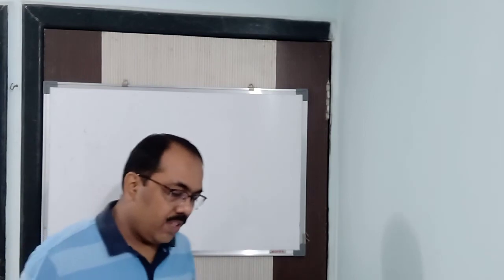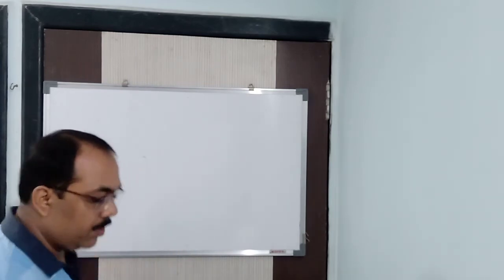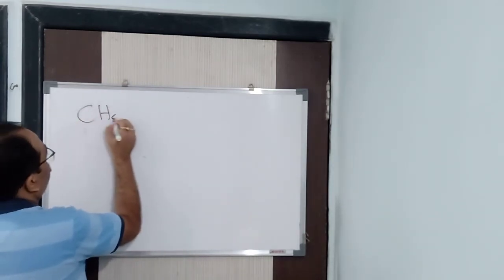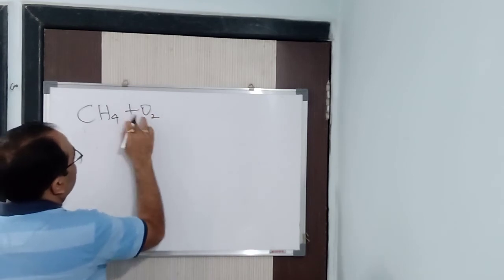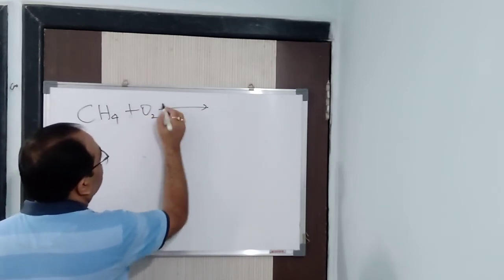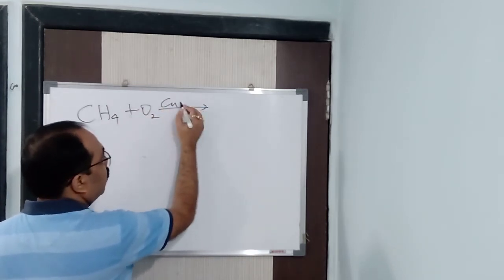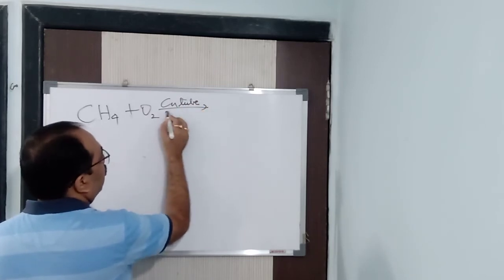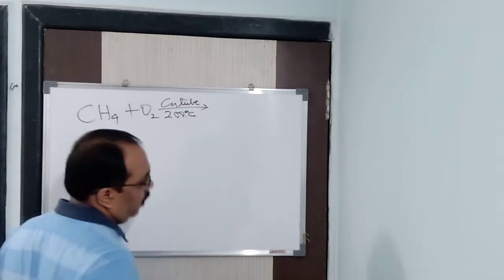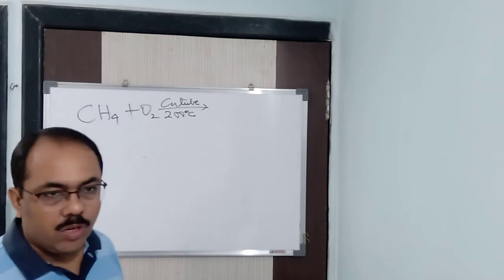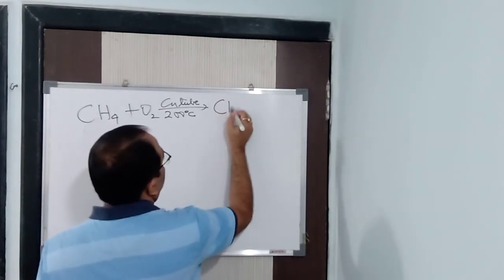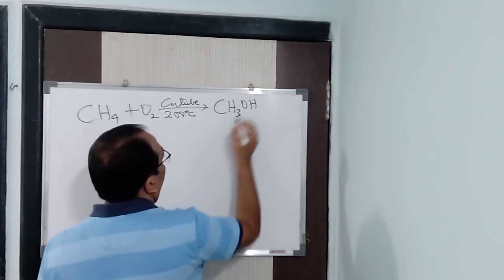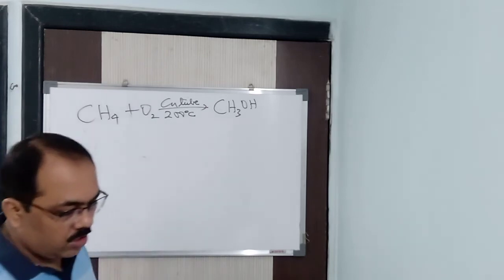Suppose methane, CH4, is heated in presence of a copper tube and air. The copper tube is nothing but a catalyst. Let us say you are heating it around 200 degrees centigrade. What am I going to get? That is alcohol, methanol, CH3OH, you will be getting it.